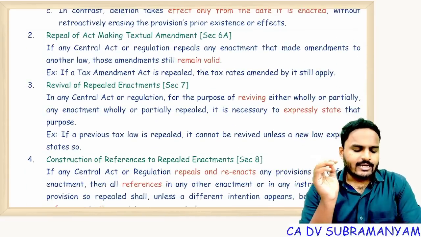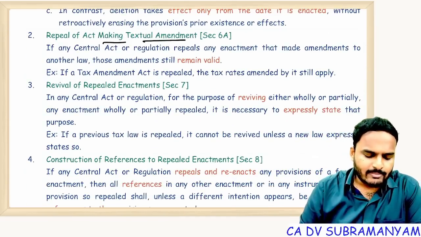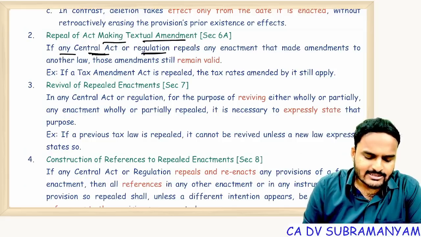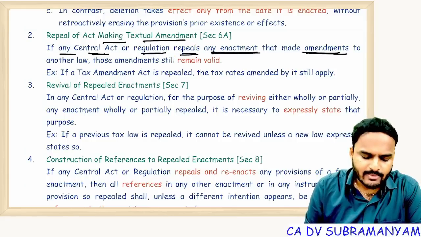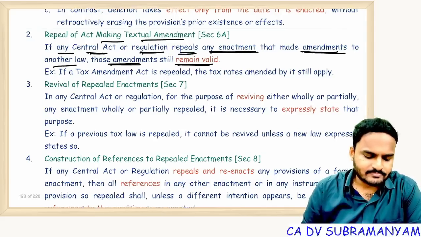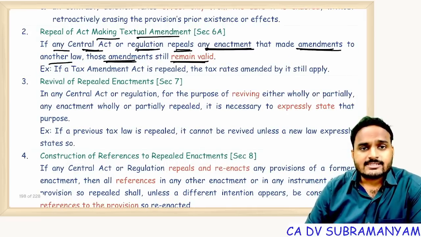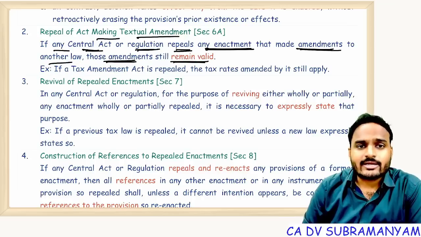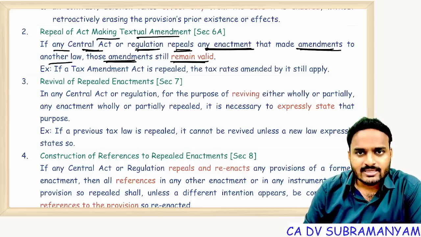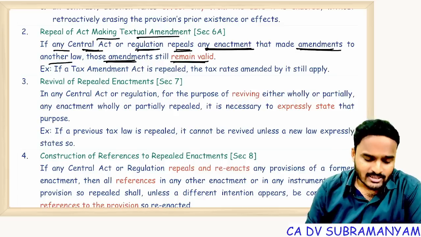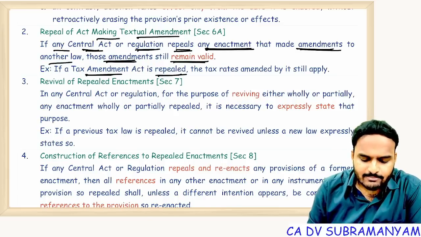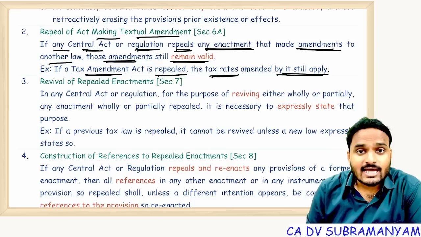Next one. Repeal of an act making textual amendment. If any central act or regulation repeals any act that made amendments to another law, those amendments still remain valid. Section 6A, observe carefully. A central act or regulation repeals any enactment that made amendments to another law. Those amendments still remain valid. For example, the Tax Amendment Act is repealed. The tax rates amended by it still apply.